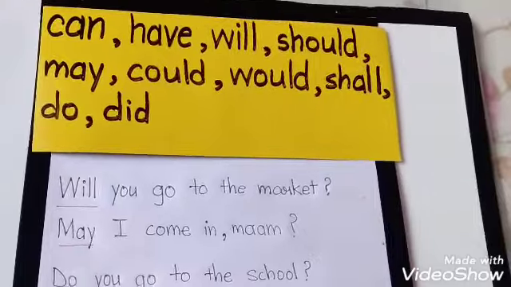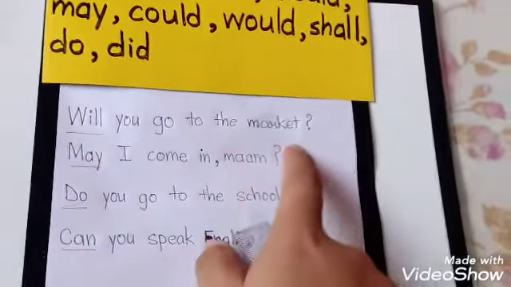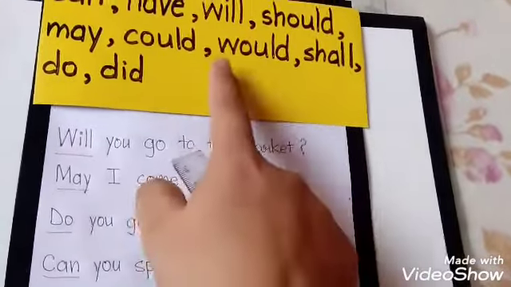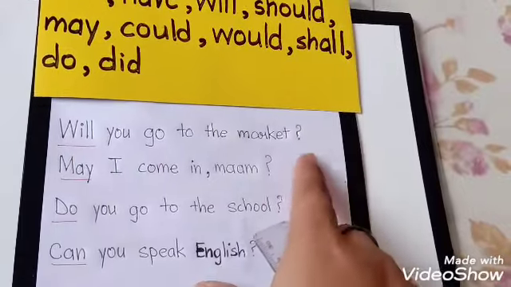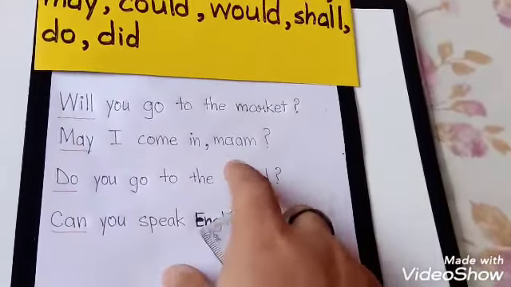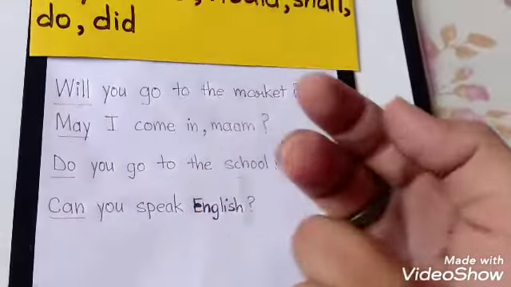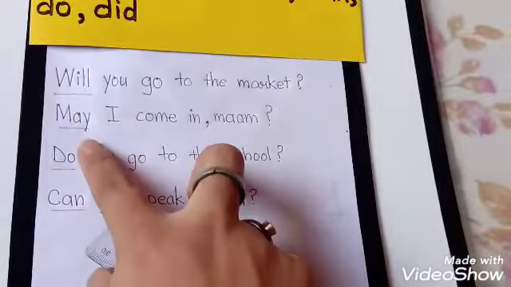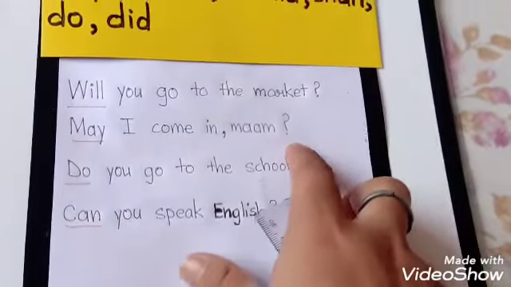Now how to start? For example, if I say, will you go to the market? We put the word will in the beginning of a sentence. It becomes a question and we add a question mark. Next, may I come in, ma'am? You usually say this when you go to a washroom or toilet, you say to your teacher, may I come in, ma'am? So may becomes a question in the beginning of a sentence and then we add a question mark.